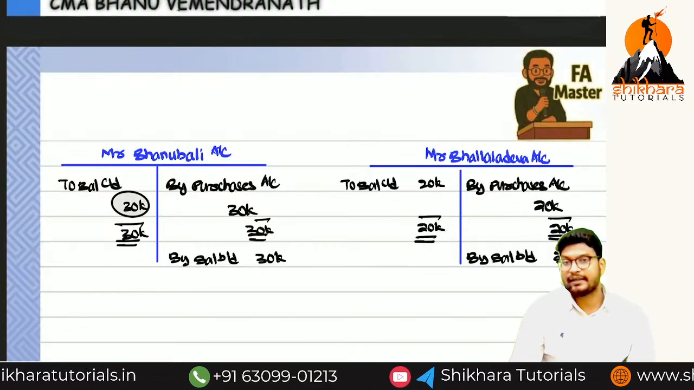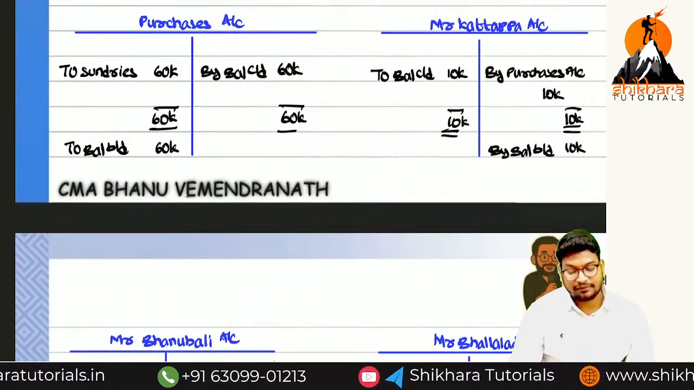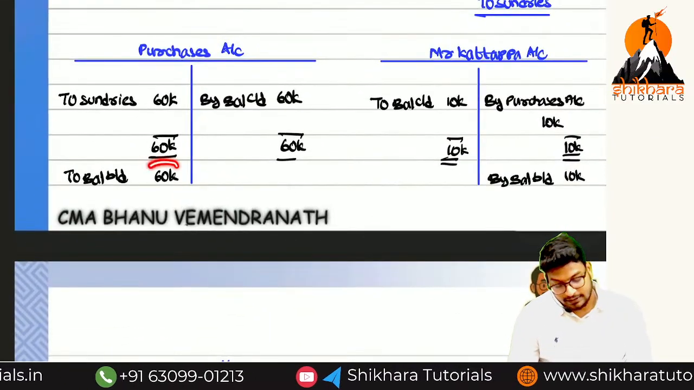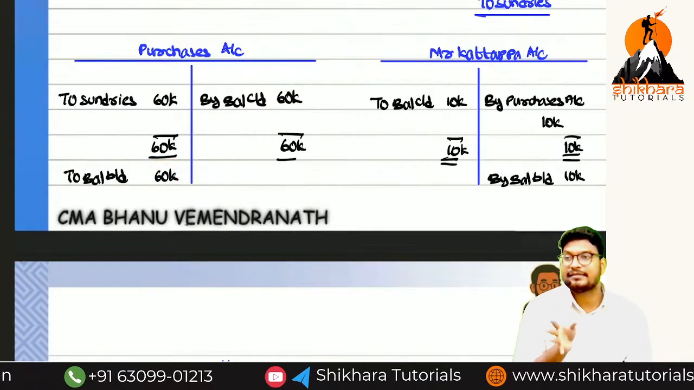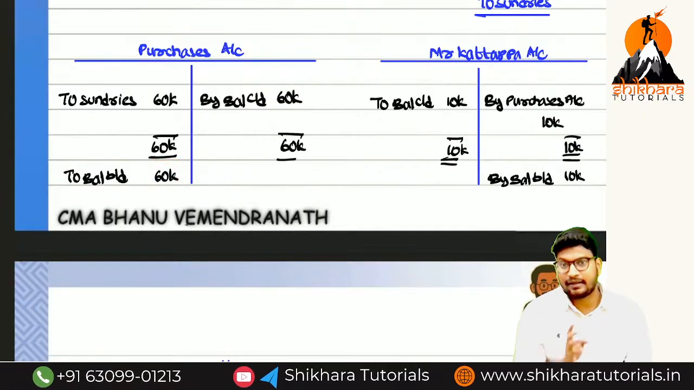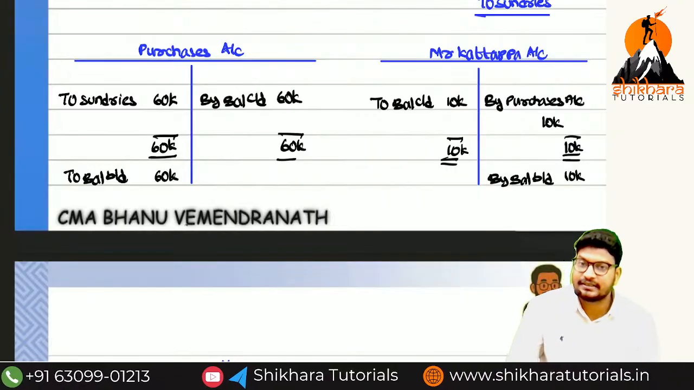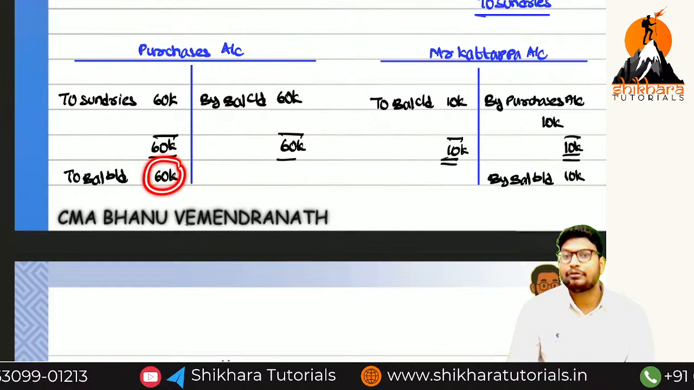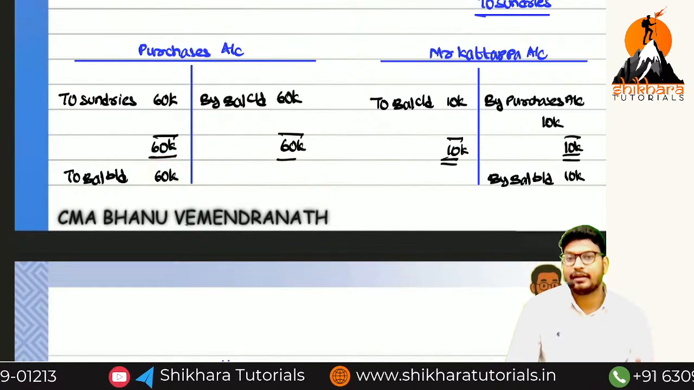While preparing the trial balance, if an account is showing a balance, first account is showing which balance? First account is showing debit balance. If the opening balance is on the debit side, it is a debit balance. If the opening balance is on the credit side, it is a credit balance. So this account is showing a debit balance, we have to record on which side? Debit side of a trial balance.